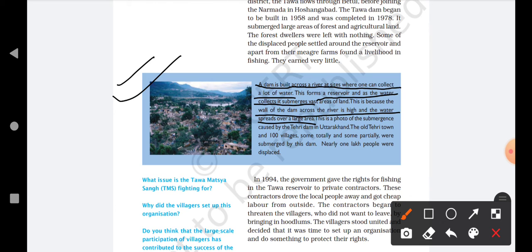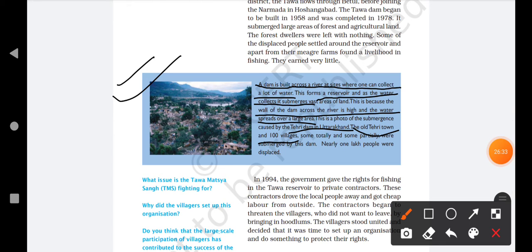This is a photo of the submergence caused by the Tihri Dam in Uttarakhand. Now there is a photo which shows the submersion of a village in Tihri Dam in Uttarakhand. Where is Tihri Dam? Tihri Dam is in Uttarakhand. The old Tihri town and 100 villages, some totally or some partially, were submerged by this dam. Approximately there were 100 villages.